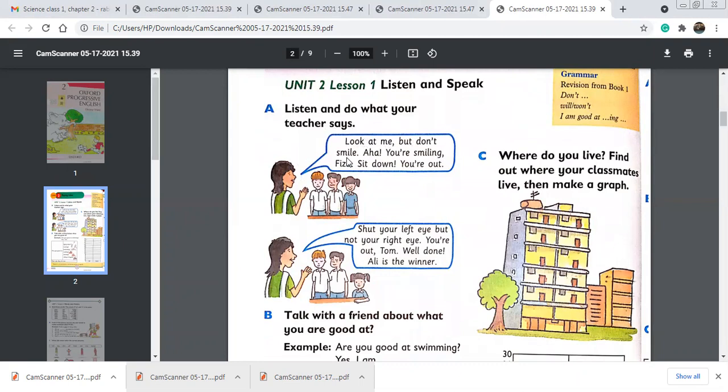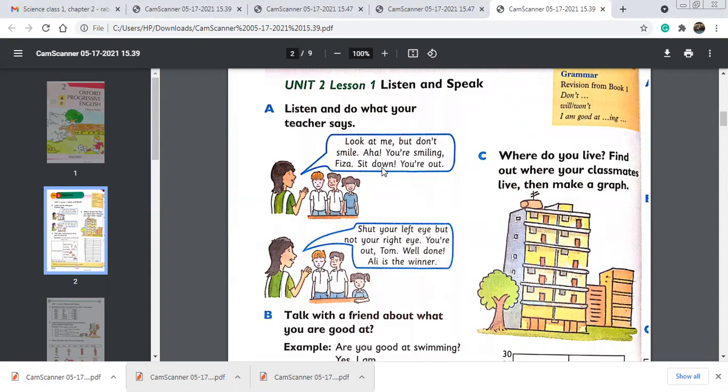She is giving instructions. And in this unit, we are going to discuss the positive and negative commands as well. So the teacher is giving the positive command, look at me. This is a positive command, but don't smile. This is a negative command. Aha, you're smiling, Fiza. Sit down, you are out.